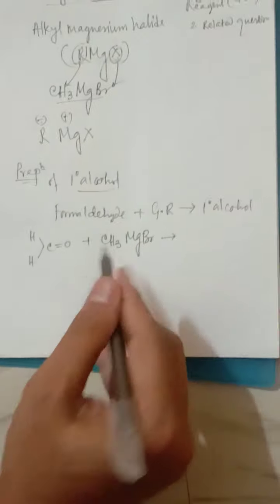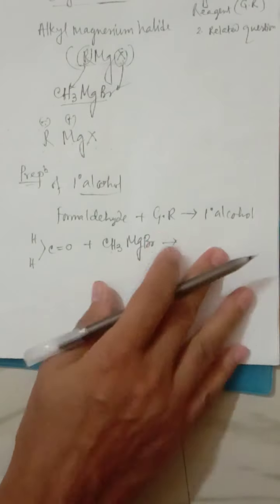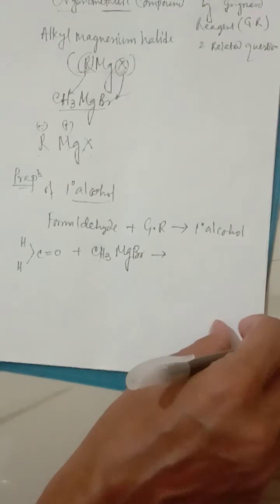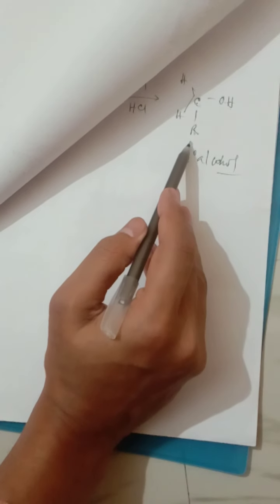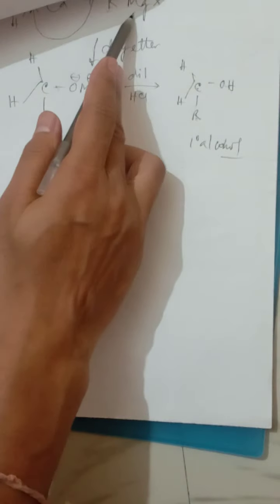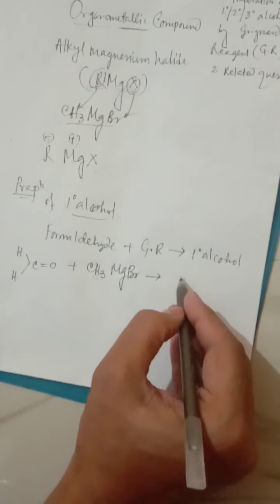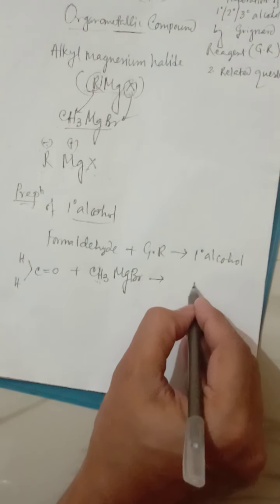Now moving back to the previous one. Here CH3 I have given, so obviously whatever the product is, I have prepared. Here R is CH3, I have taken RMgX, and R is CH3. So what product will you prepare over here?